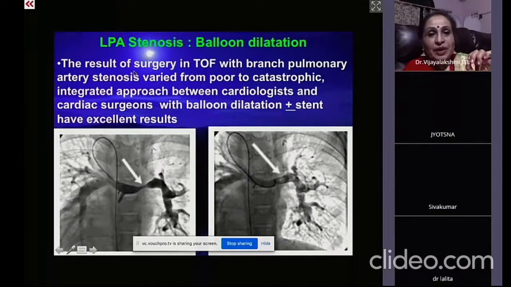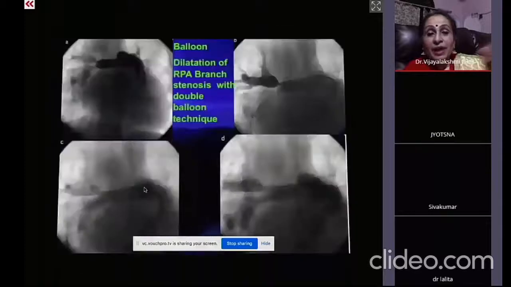Now we move on to the LPA stenosis, and most often in children, just balloon dilatation is adequate to open up the stenosis. And the reason the balloon dilatation has to be done before the surgery is that otherwise, post-operatively, the time taken is very high and they don't come out of the ventilation. That's the reason the pulmonary artery balloon dilatation has to be done prior to the surgery.